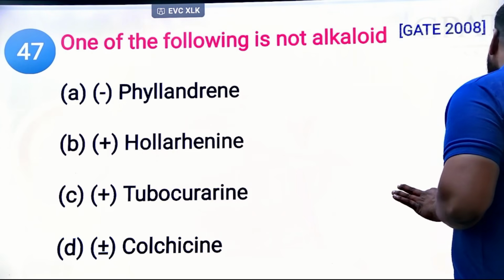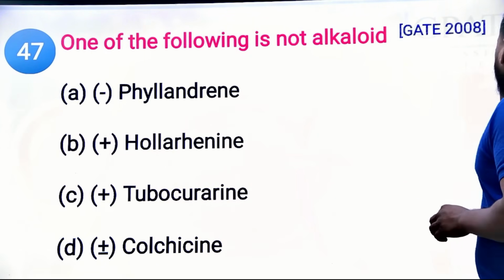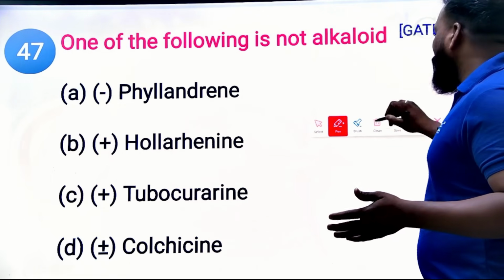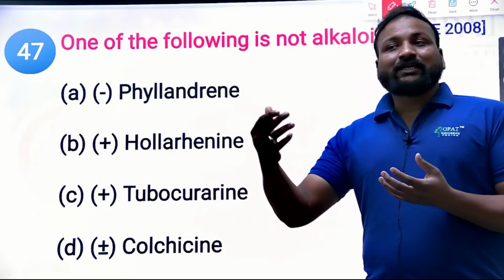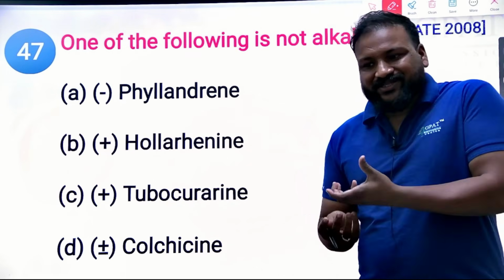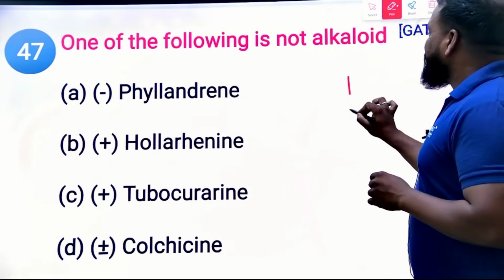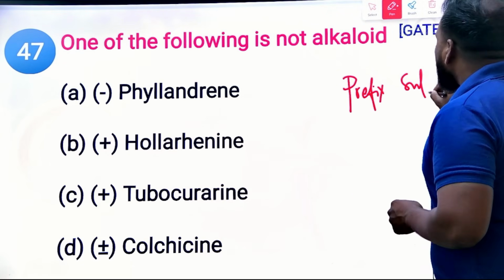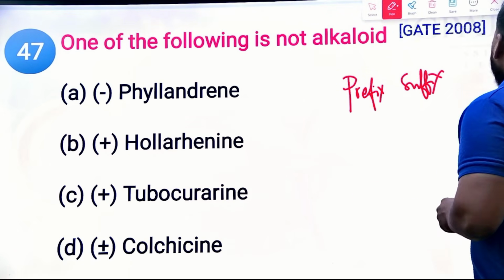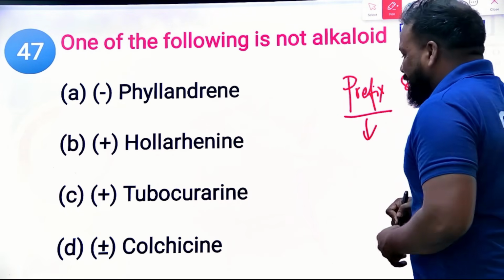One of the following is not an alkaloid. Yes, if you watched our previous videos, I made a special video on how to remember and identify which one is an alkaloid, which is a glycoside, and which type of secondary metabolite. For that, I gave you a hint: prefix and suffix. In plant names, the prefix denotes from which plant it is obtained.